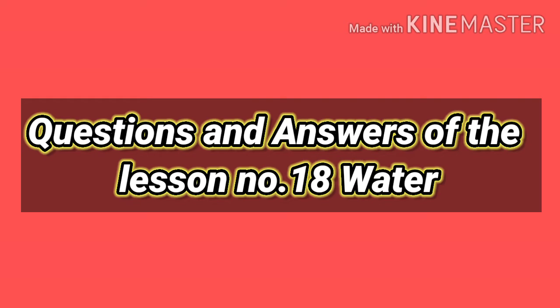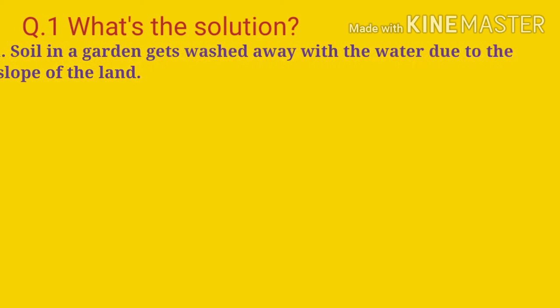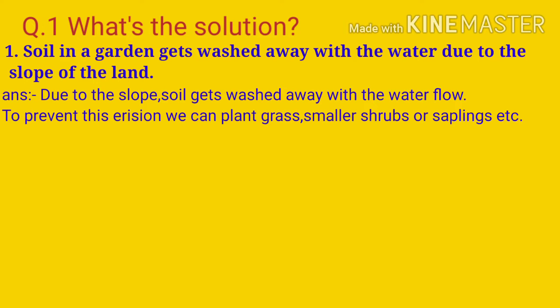Now we are going to see questions and answers of the lesson number 18 water of standard 5th science. Question number 1, what's the solution? A. Soil in a garden gets washed away with the water due to the slope of the land. Answer. Due to the slope, soil gets washed away with water flow. To prevent this erosion, we can plant grass, smaller shrubs or saplings, etc.